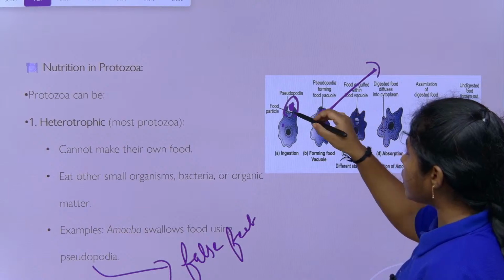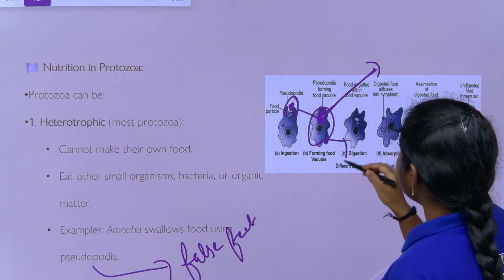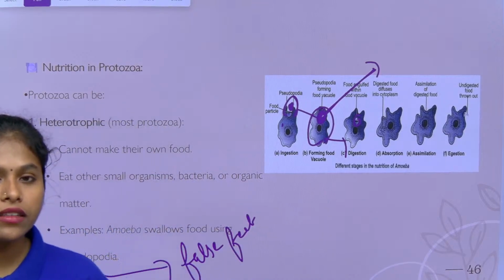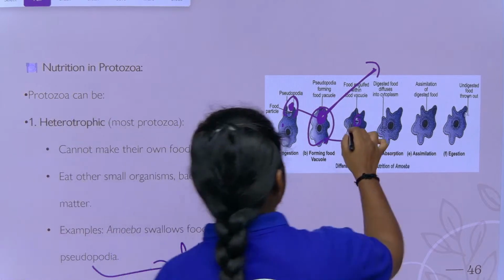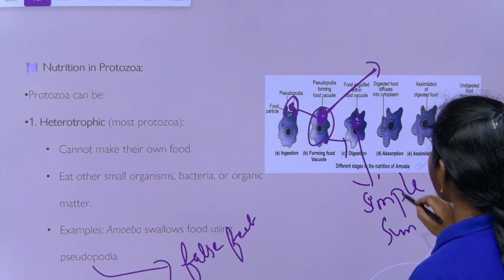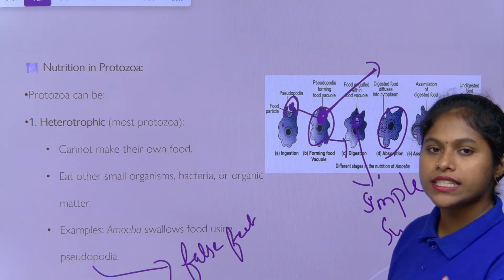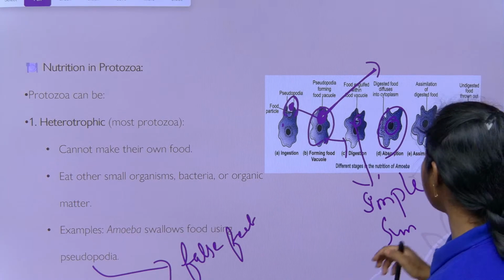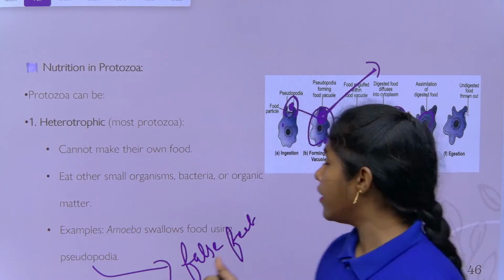In that vacuole the food is present inside the amoeba. Then it will make it into a useful form. How does it make it useful? By the enzymes, it breaks down those food particles. Then it makes a simple substance. After breaking down into the simple substance, the food taken in by the amoeba will be absorbed by the amoeba, right? Then it is assimilated, it is incorporated into the body parts and transported to all its body, right?